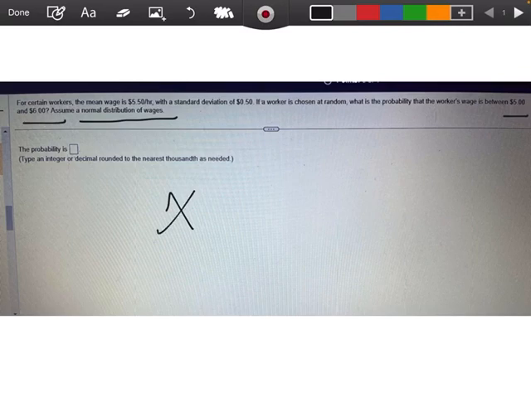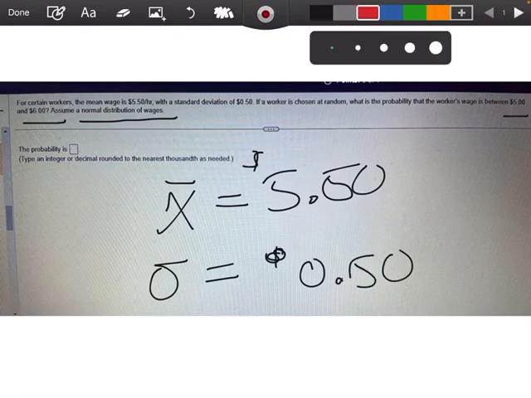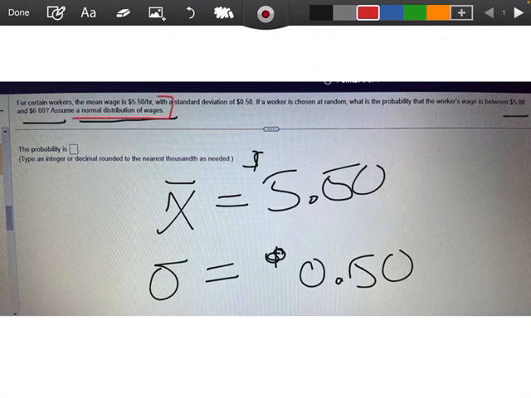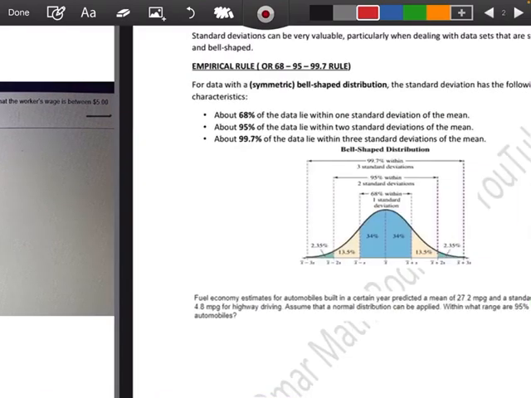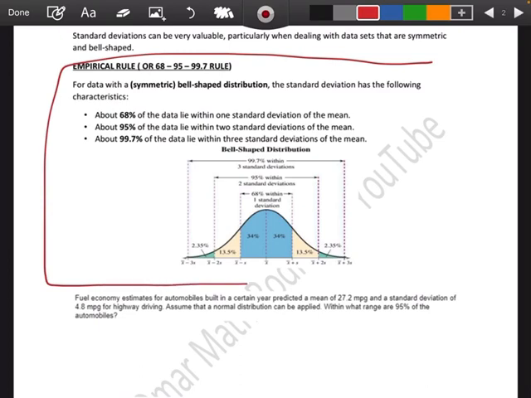Okay, so y'all, our mean average, or mean wage, is $5.50, with a standard deviation of 50 cents, okay? So, one thing is, when they're telling me here to assume a normal distribution of wages, what I did, y'all, is I went to my notes from Chapter 10. And in my notes from Chapter 10, here is our empirical rule. And this is when we have a normal distribution, okay?